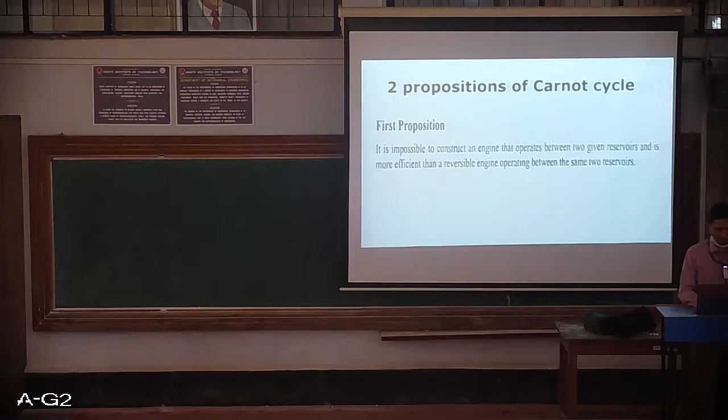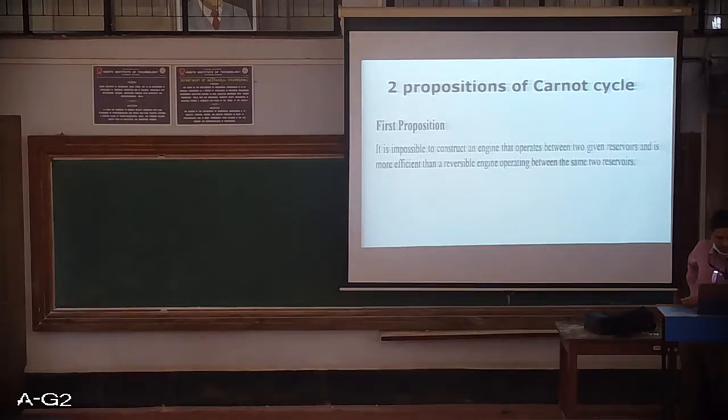Now the two propositions of Carnot cycle are, first, a sentence directly taken from the book, because the proposition wordings shouldn't change. I'll read it out and then we will try to analyze what it actually means. The first proposition is: it is impossible to construct an engine that operates between two given reservoirs and is more efficient than a reversible heat engine operating between the same two reservoirs.